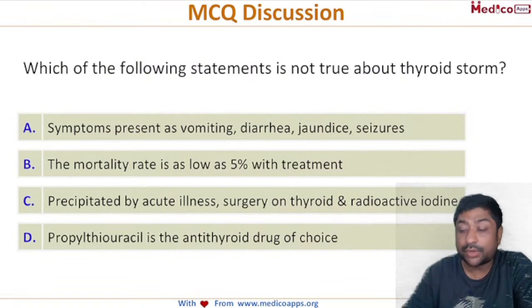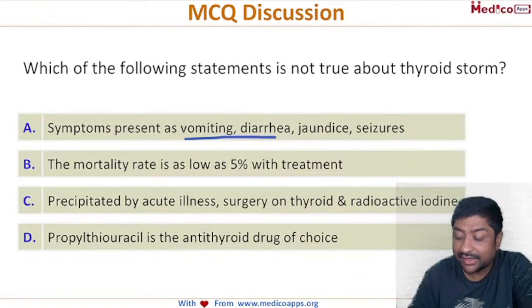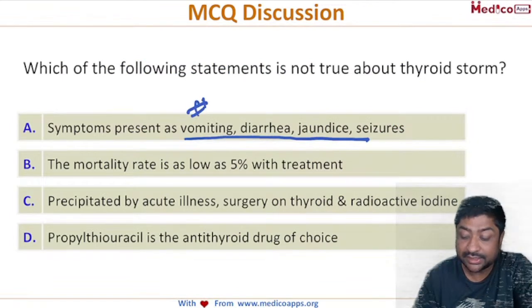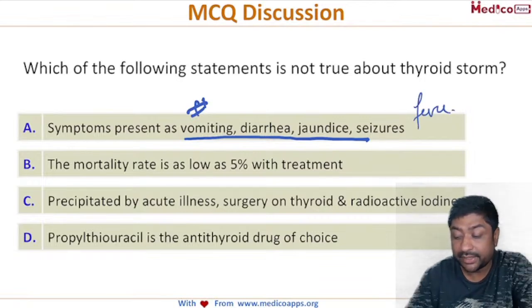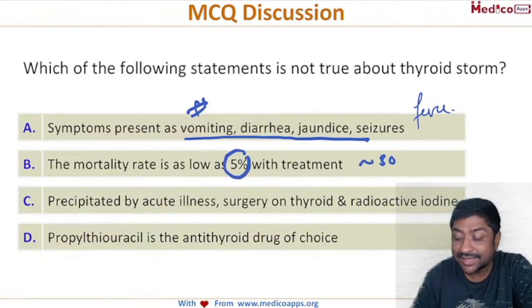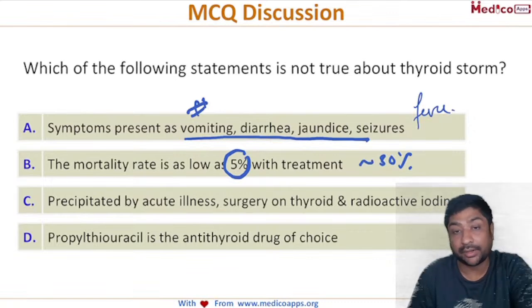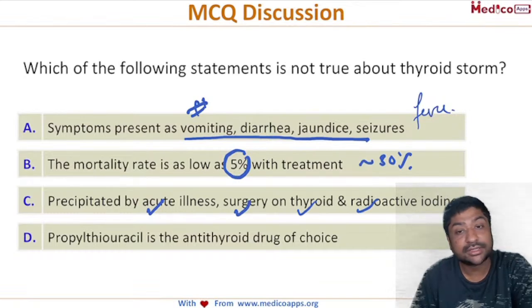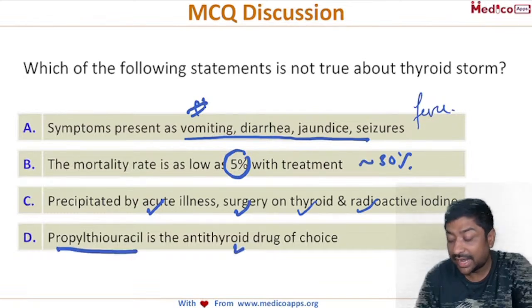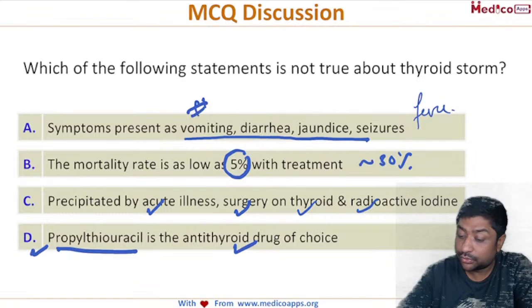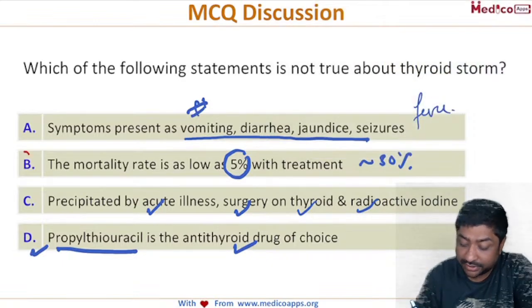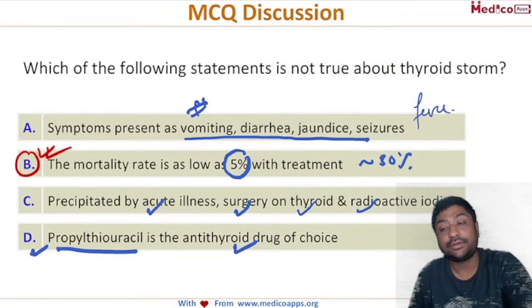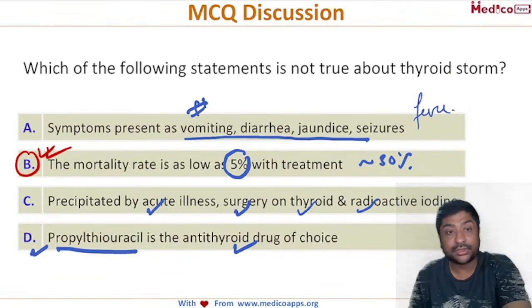So now let's look at the question. Symptoms presented: vomiting, diarrhea, jaundice, and seizures. Yes, these are the presenting features. Even fever will be there. Mortality rate is as low as 5%. This is wrong, as mortality can be as high as 30% even with treatment. Precipitated by acute illness, surgery, thyroid radiation, all this is correct. Propylthiouracil is the anti-thyroid drug of choice, so this is also correct. In this case, the only wrong option is B, so this will be your answer. Is everybody clear about this question?